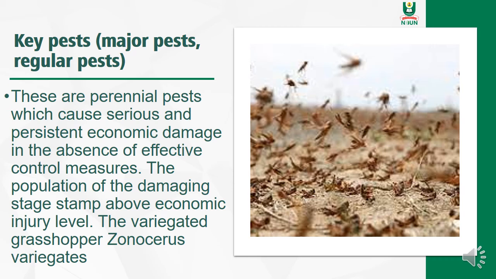An example of this is the variegated grasshopper, Zonocerus variegatus. In this picture, you can see a swarm of locusts, or grasshoppers rather. Whenever they come, they come like a dark cloud. They come and feast on all the crops. Everything green is being wiped away. So it's usually a very devastating moment. They cause very serious injury or damage, and that's why they are called major pests.